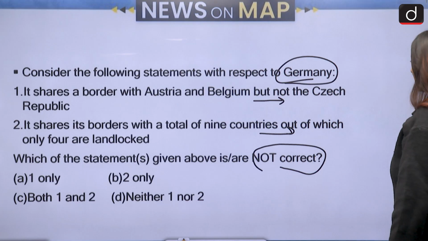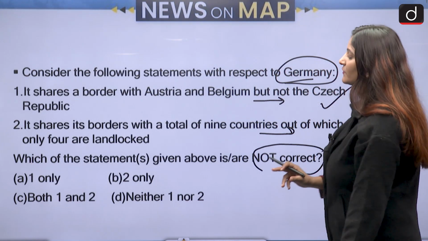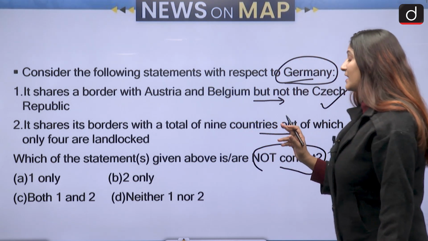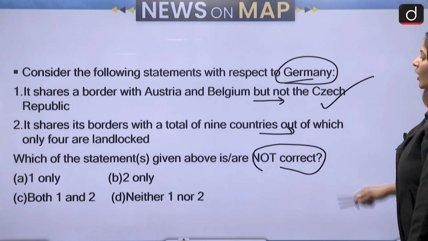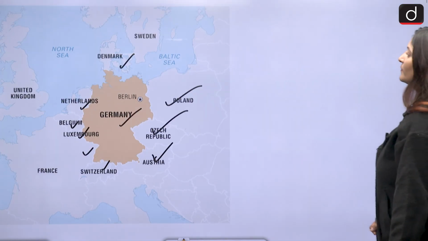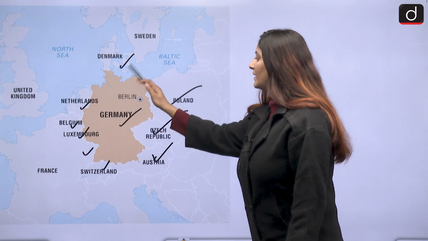So the correct answer will of course include the first statement, because we have to select which ones are not correct. Second, it shares a border with a total of 9 countries, that is correct, out of which only 4 are landlocked. So 1, 2, 3, 4, 5, 6, 7, 8, 9. 9 countries are there.